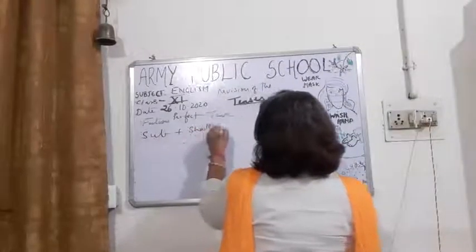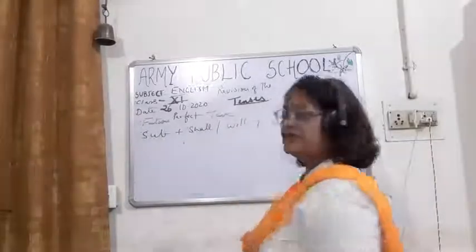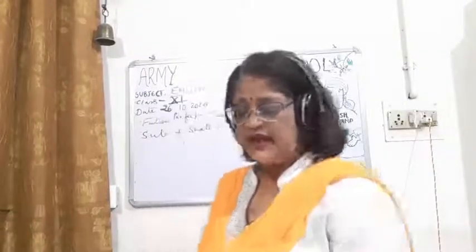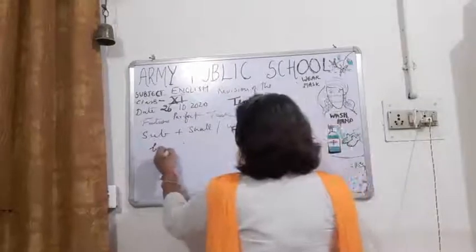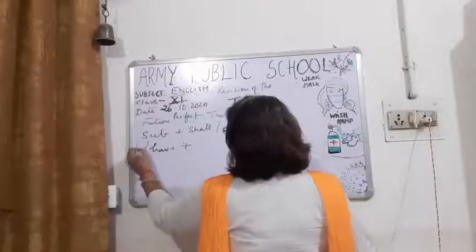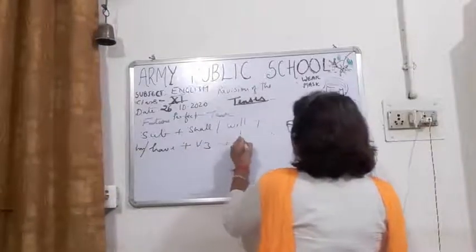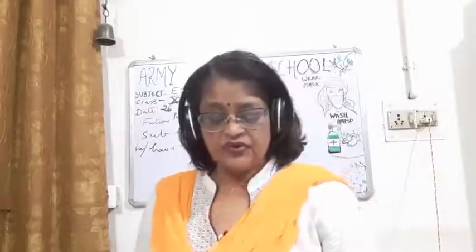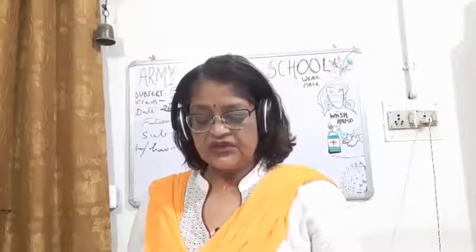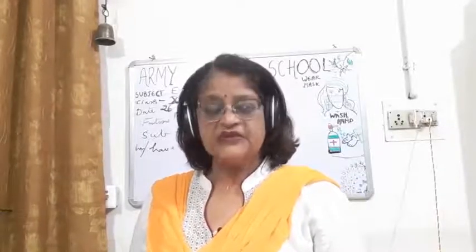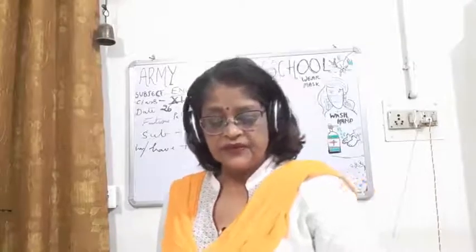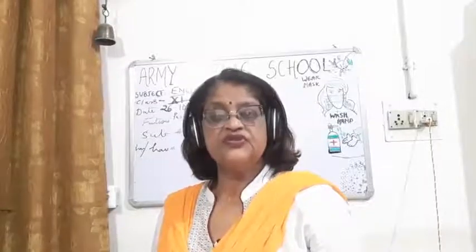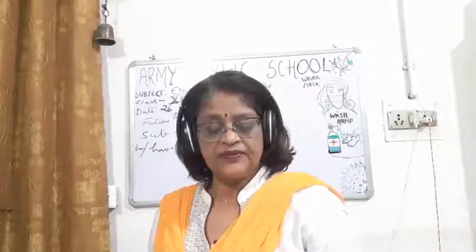plus shall/will, plus have, plus V3, plus object, because children, we use the third form of the verb in the future perfect. So it is used to denote an action that will be completed by a certain time in the future.